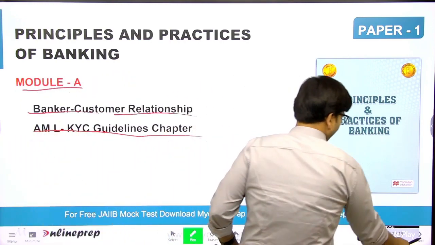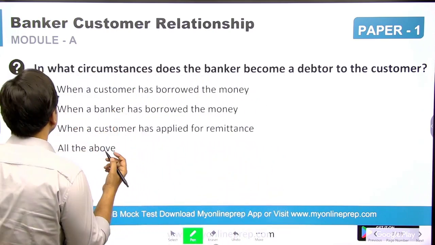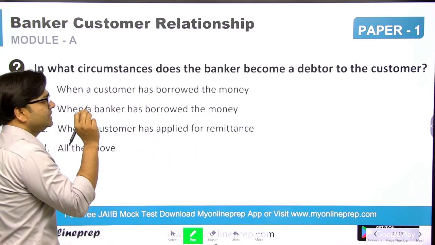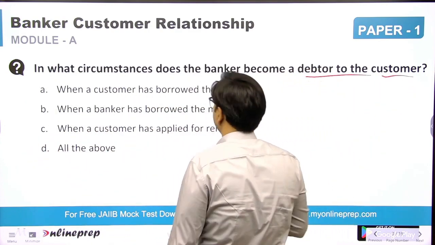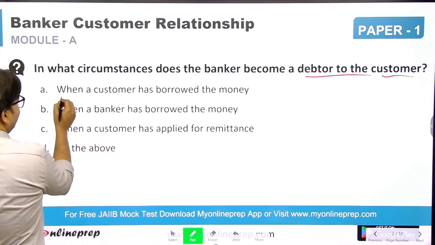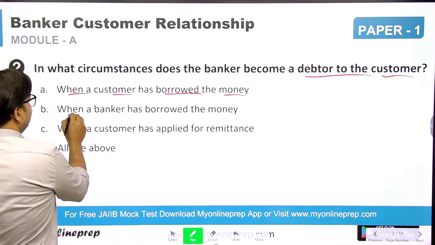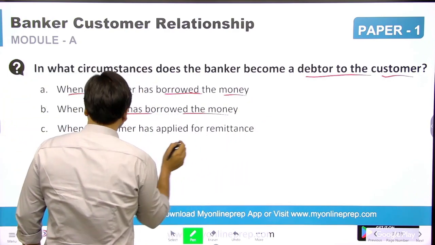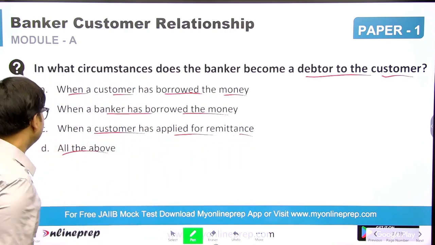So let's see the questions. The banker customer relationship, the first question is, in what circumstances does the banker become the debtor to the customer? The options are: when a customer has borrowed the money, when the banker has borrowed the money, when a customer has applied for the remittance, all of the above.